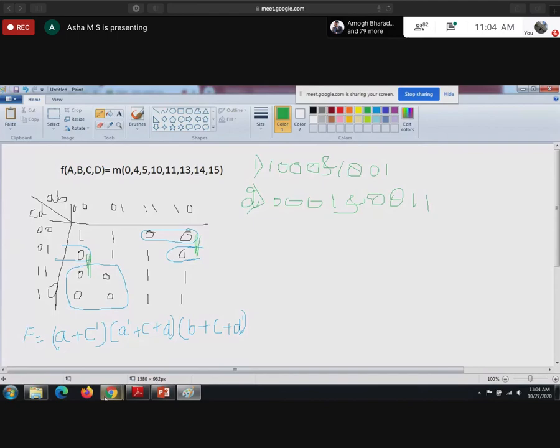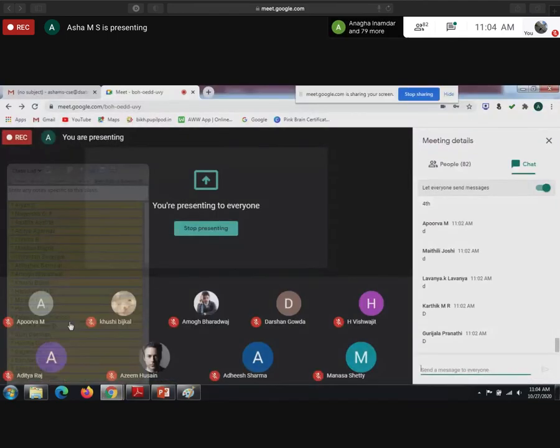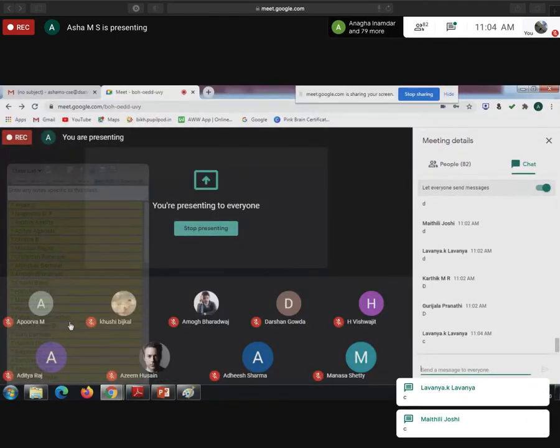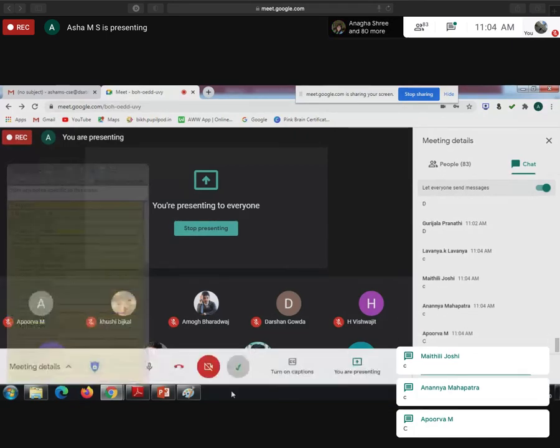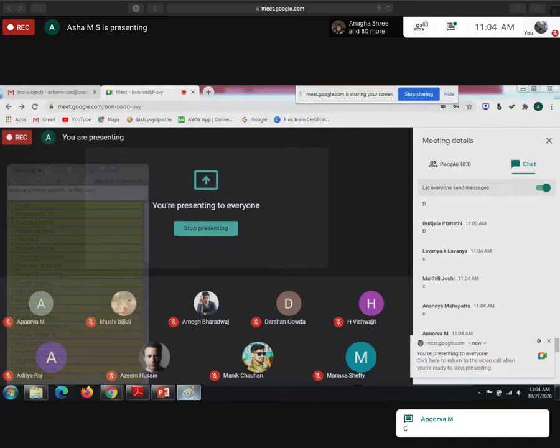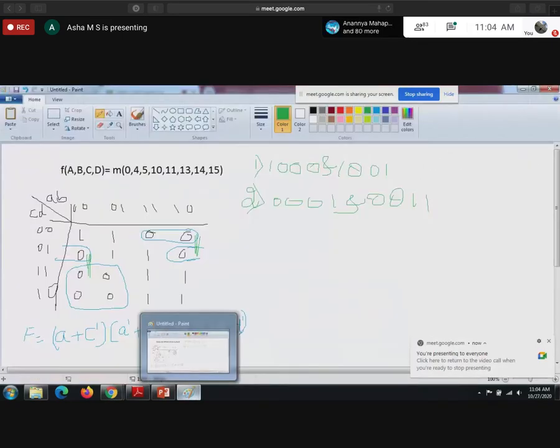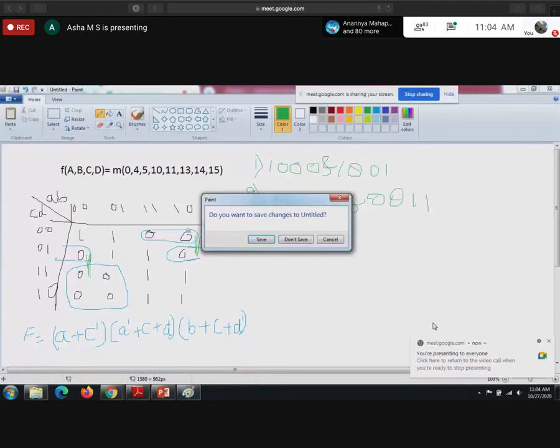Here which variable is varied? Which variable changes? Very good. Continue. When input C changes.